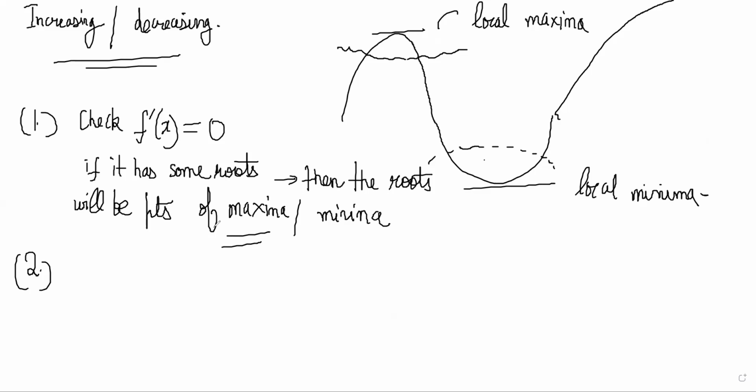Why are we saying that f dash x is equal to 0? Because notice that the slope was positive here and then negative. So from positive to negative, if the slope is changing, then it has to encounter 0. So it will encounter 0 slope. That point is where the function in that neighborhood has everything below it, so this is a point of local maxima. In this neighborhood, everything is above, so this is local minima. That is the basic idea of maxima minima.